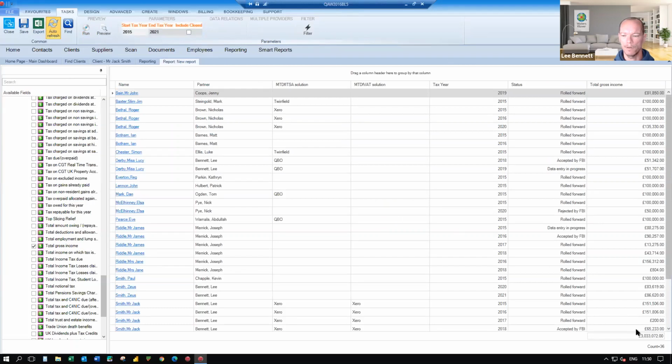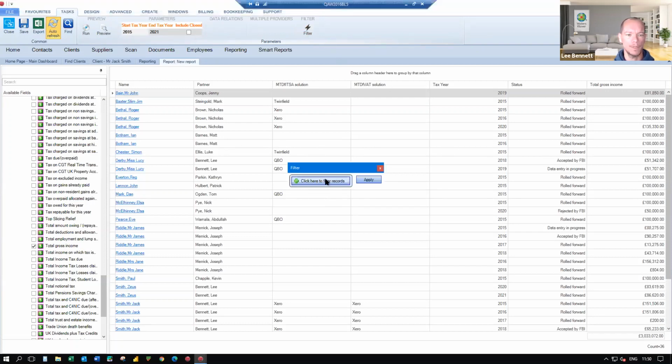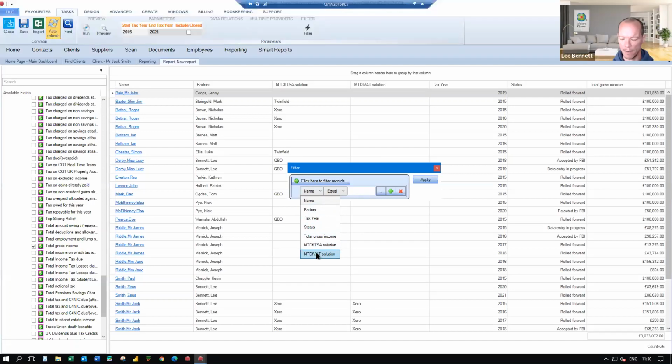And you'll then see I've got 36 records matching my criteria. But as I said, it does more than just give you a list. You can do proper data mining from within here. So any of the fields that are available or that you've added into your report, you can also then filter. So kind of like the advanced search that I showed you a moment or so ago, you can build up your filtering to have many different layers.